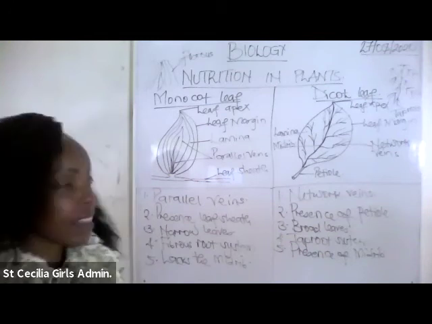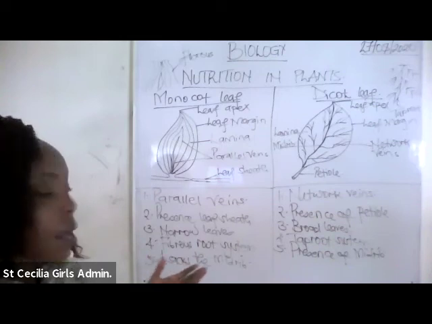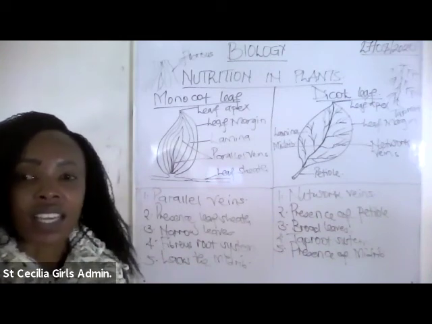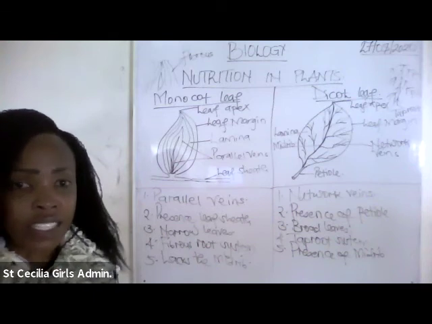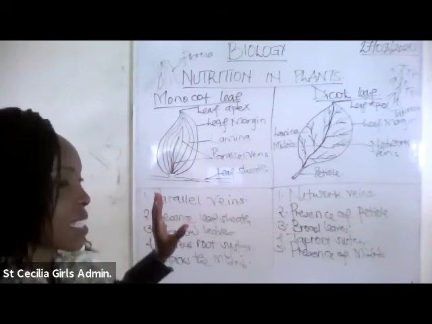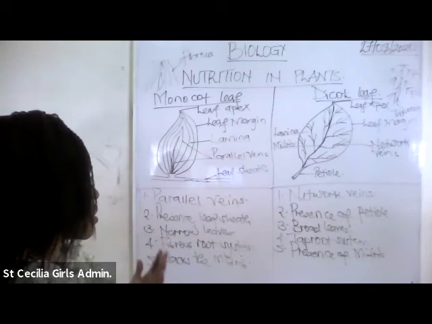Now, there was a reason why I showed you the external parts of a leaf, because what you're supposed to look at now is the internal structure of a leaf. So whatever we have on board is our leaves externally, be it the monocot or the dicot, and you can see.